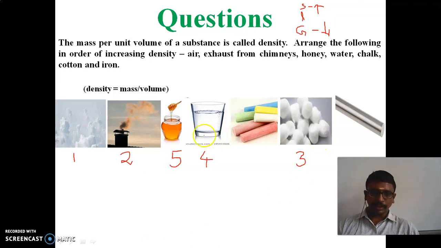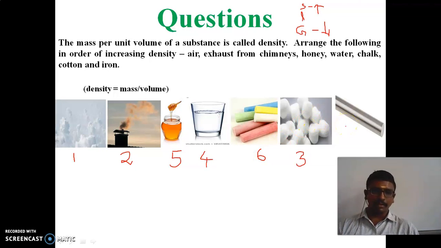Next we can see the chalk and iron rod. Both are in the solid state. Which can we break easily, the chalk or the iron rod? Yes, the chalk. You can easily break a chalk piece, so it is sixth.